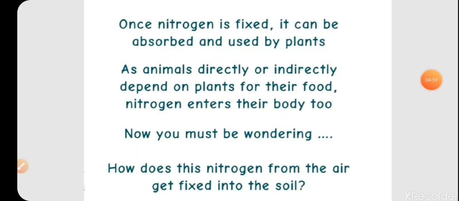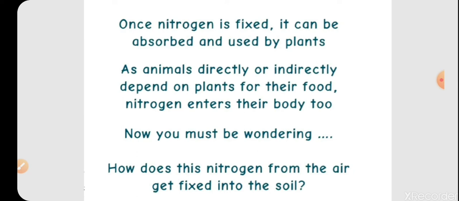This is how the bacteria present in the roots of the plants, that is Rhizobium, convert atmospheric nitrogen into a usable form. Once the nitrogen is fixed, it can be absorbed by the plant easily, but plants were not able to receive nitrogen from the atmosphere directly. So the Rhizobium present in the roots of leguminous plants converts atmospheric nitrogen into nitrates.